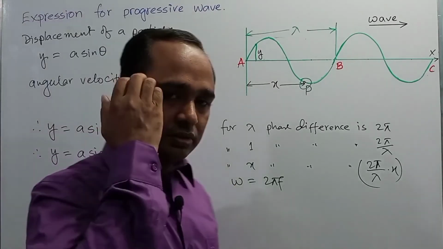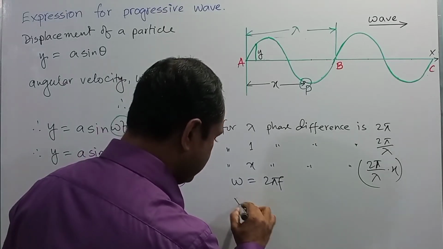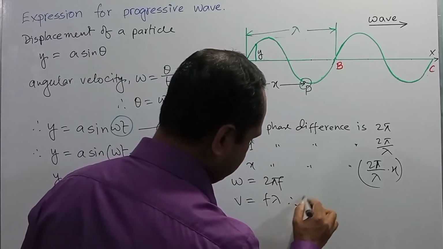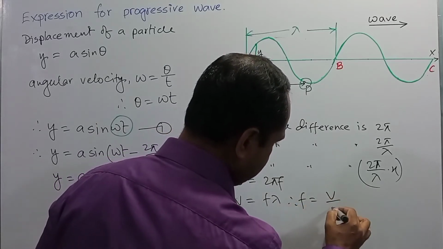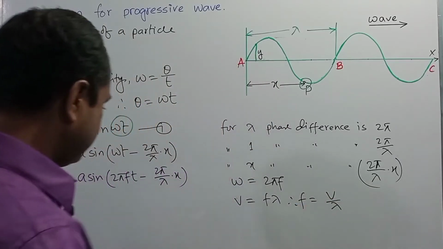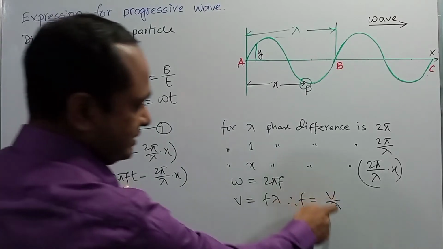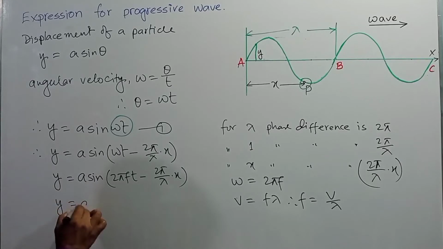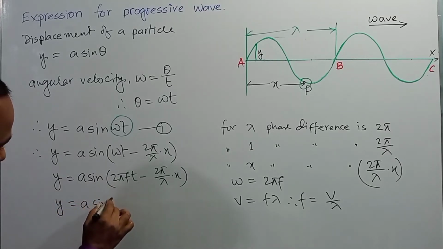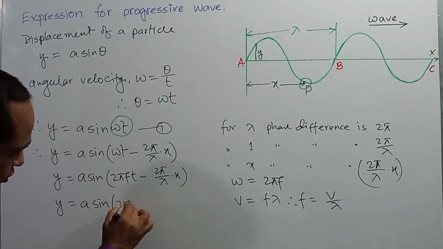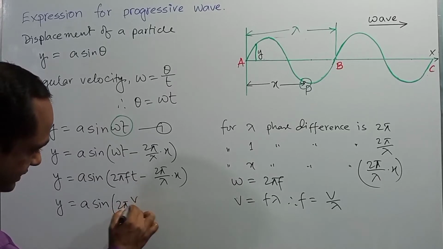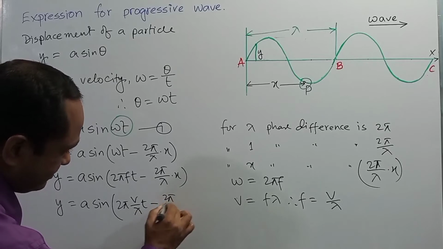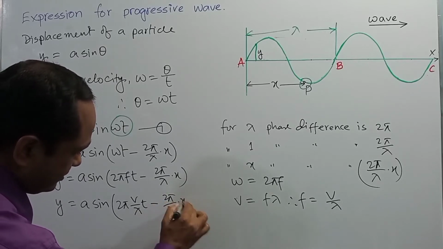Again, dear student, v is equal to f lambda, right? Therefore f is equal to v by lambda. So if we replace f by v by lambda, then the expression will become y is equal to a sin 2 pi v by lambda into t minus twice pi by lambda into x.